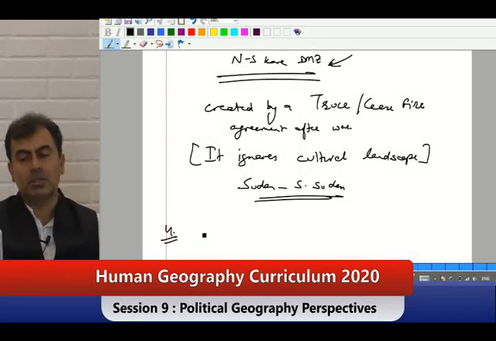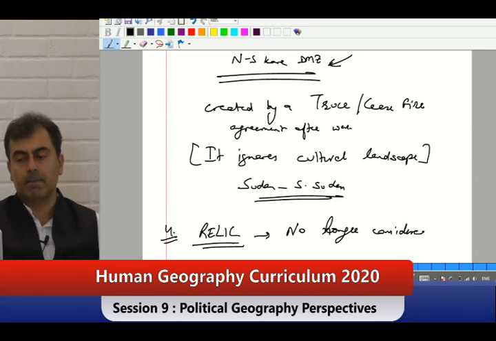And the last one which he said was relic boundary. This is no longer considered a very important category of boundary.